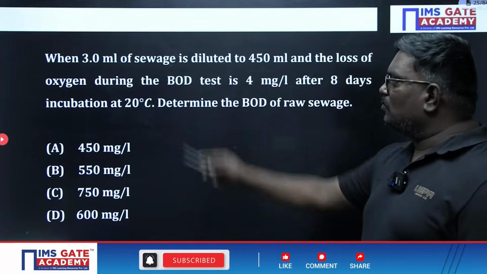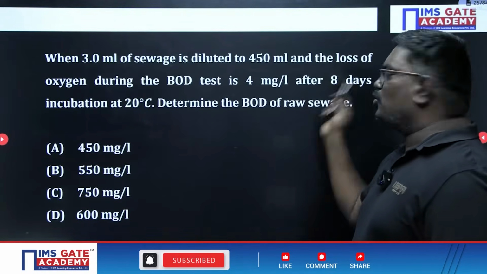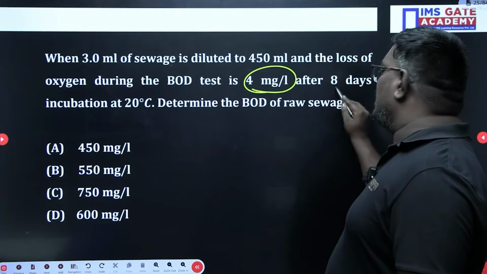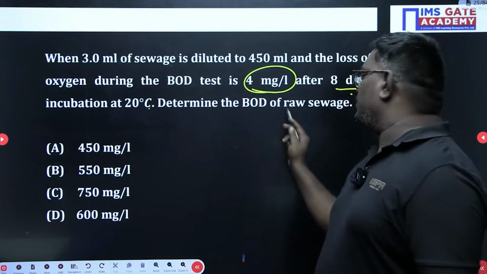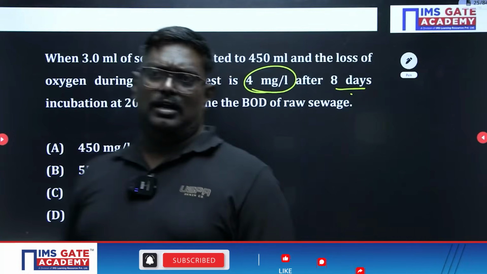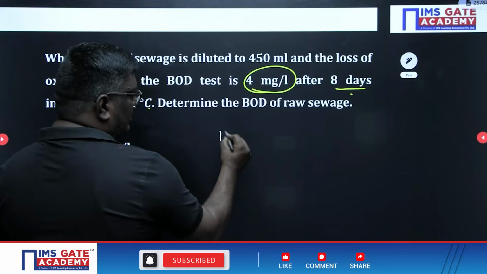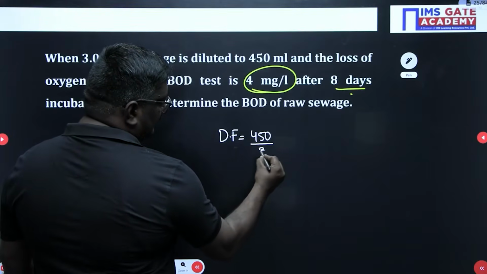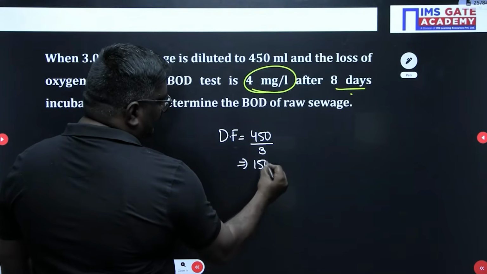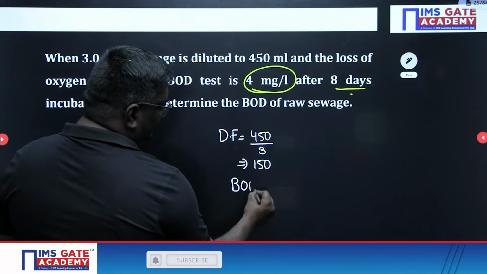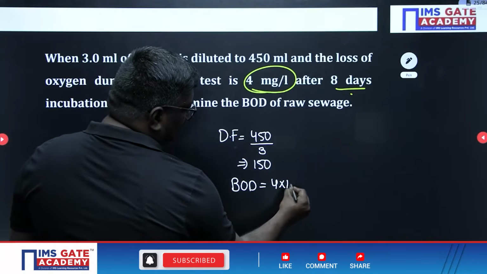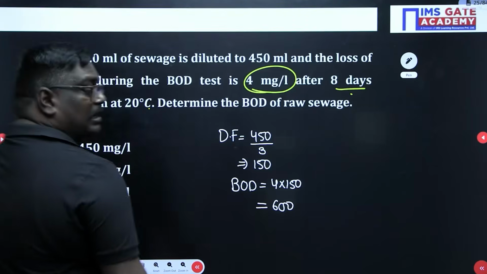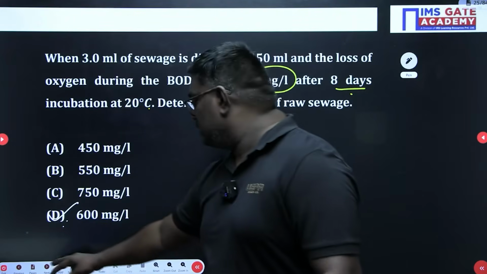Now, see students, when 3 ml of sewage is diluted to 450 ml and the depleted oxygen in the BOD test is 4 milligram per liter after 8 days incubation at 20 degrees, determine the BOD. First of all, the dilution factor is equal to 450 divided by 3, which is 150. Now BOD will be 4 into 150, which is 600 milligram per liter. So option D is the right answer.